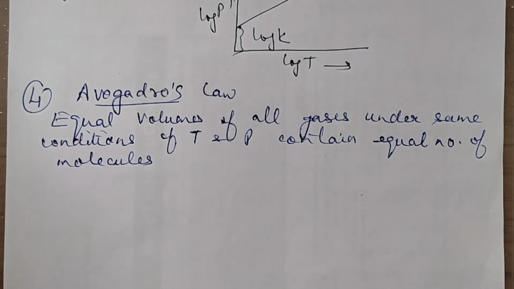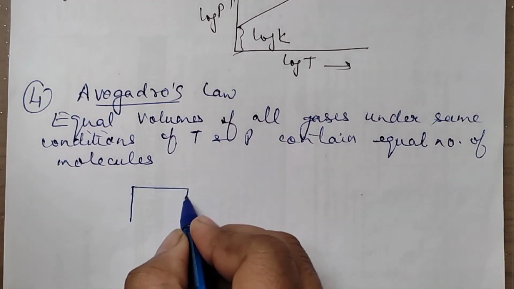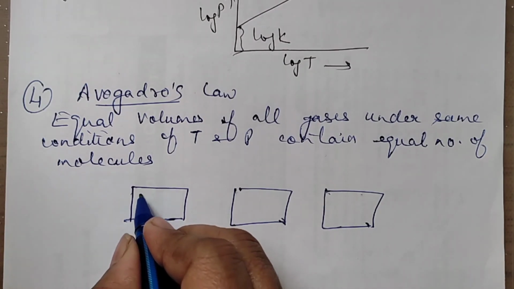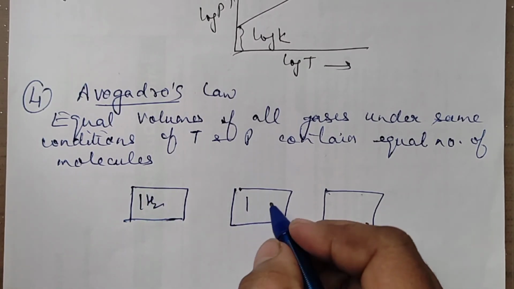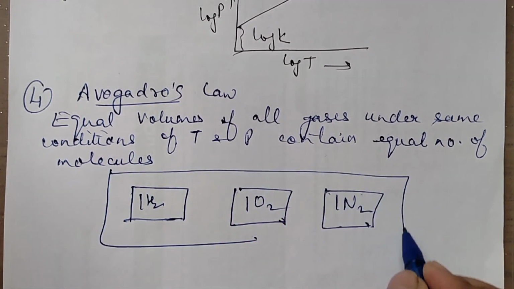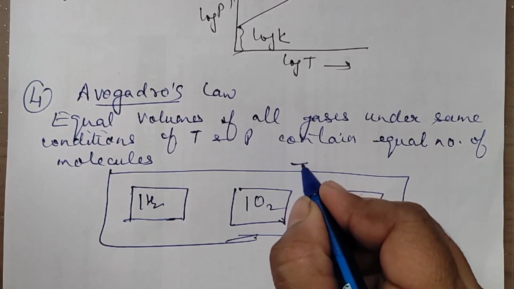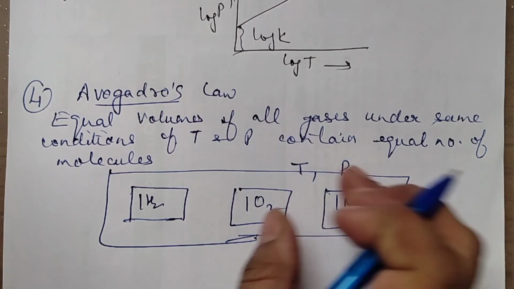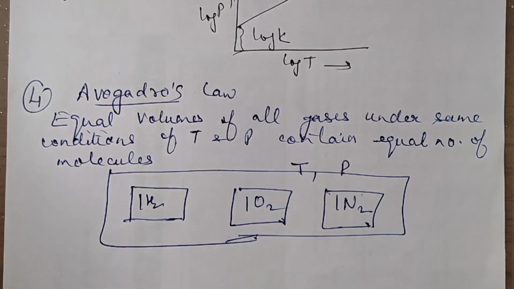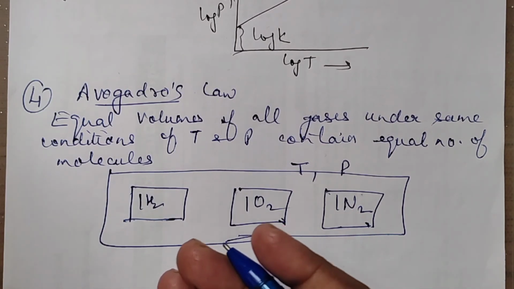Now suppose you have say 3 different containers. In one I have taken 1 liter hydrogen, 1 liter oxygen, 1 liter nitrogen. 3 different containers, equal volumes, I have taken 3 different gases, and all these gases are kept at some fixed temperature and pressure. So they will be said to have equal number of molecules. Equal number of molecules means we can also say equal number of moles, because how many molecules are there will also contribute to the moles.